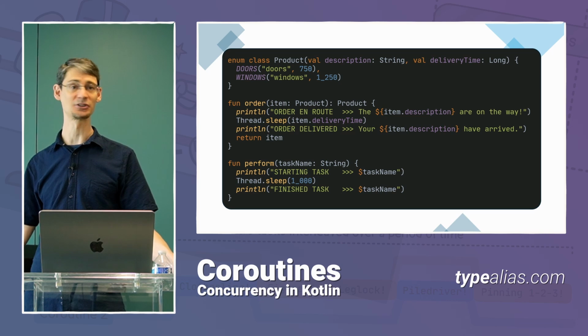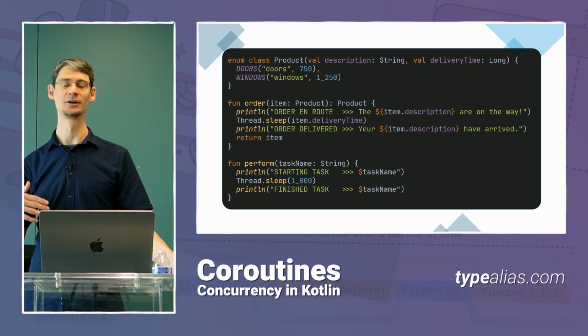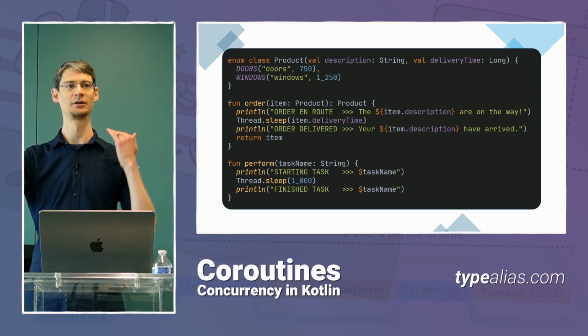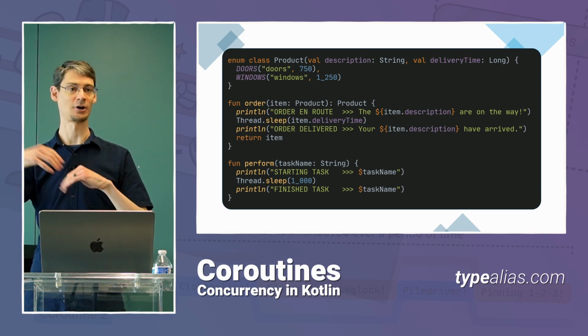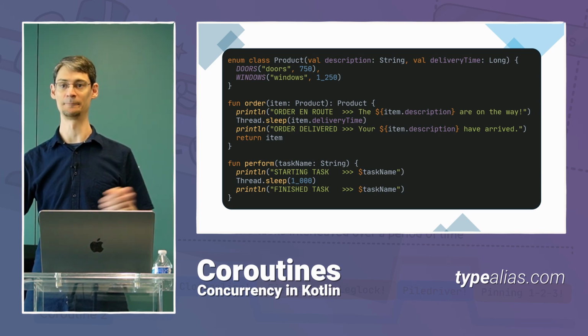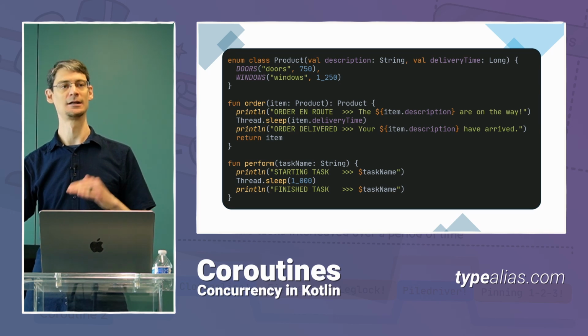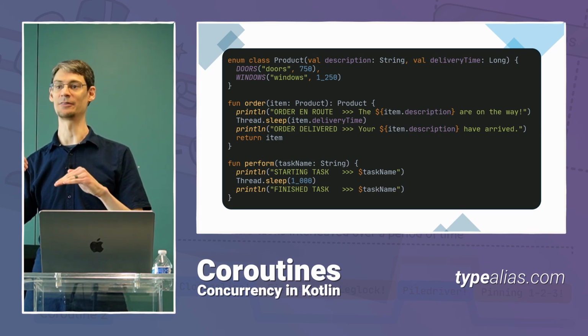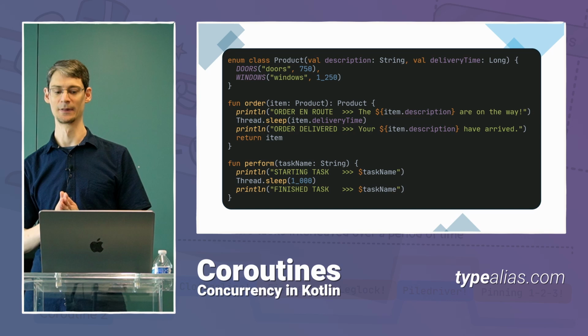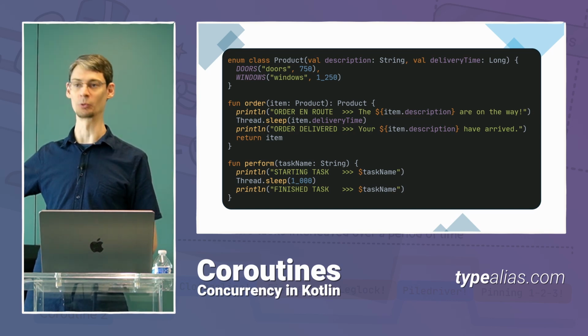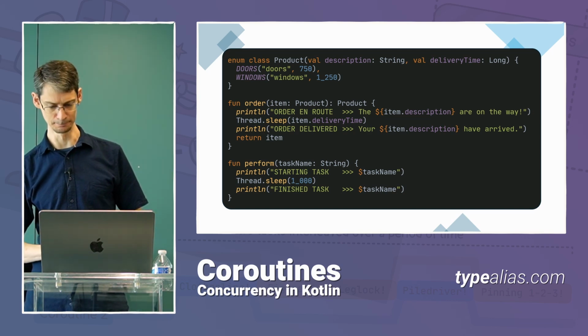And both of these functions basically have the same form, as you can see. We're just printing out that something is starting. We do a Thread.sleep, which causes that thread to just take a nap for however long you tell it. And then we're logging out that the job was completed. And the only other difference is the order will actually return the item when it's done.